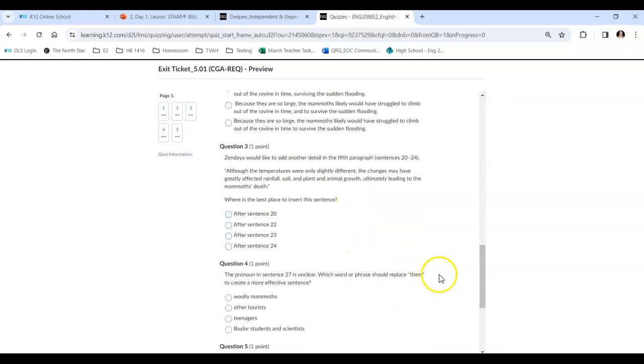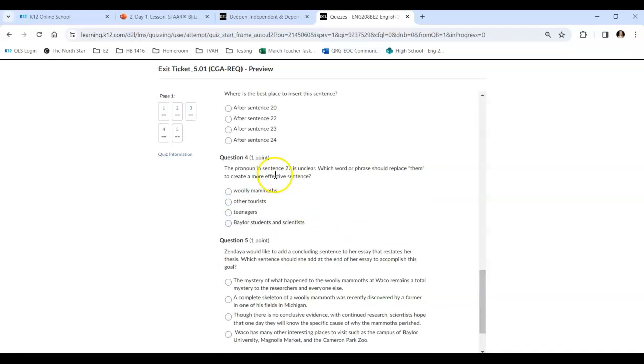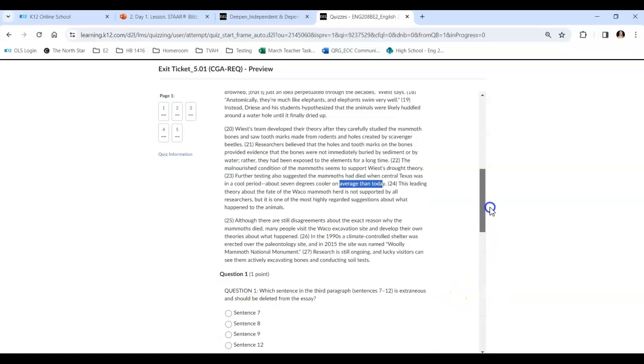All right. Question 4 says the pronoun in sentence 27 is unclear. Which word or phrase should replace them to create a more effective sentence? So what is them referring to? The woolly mammoths, tourists, teenagers, or Baylor kids? Okay. Let's look at them in sentence 27. Who is it referring to? I'm going to go back one to 26.